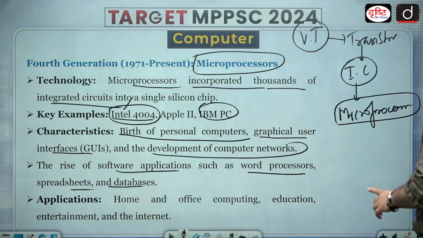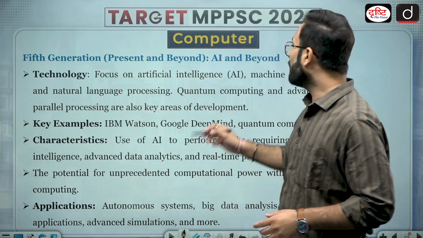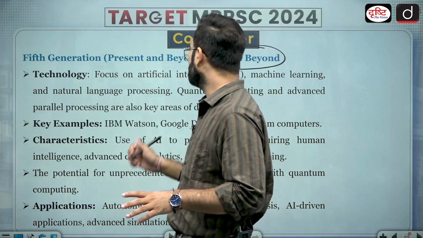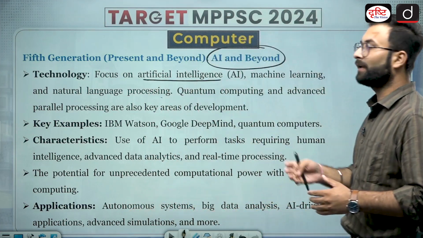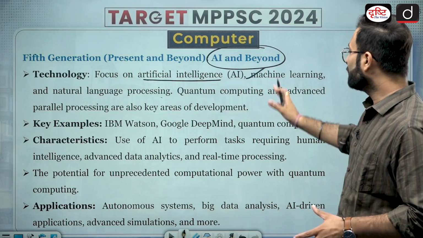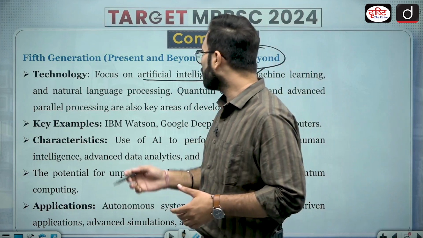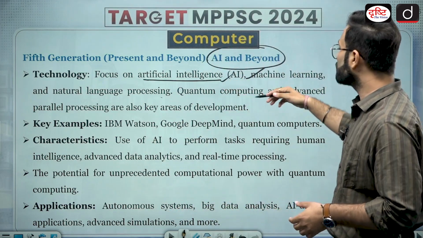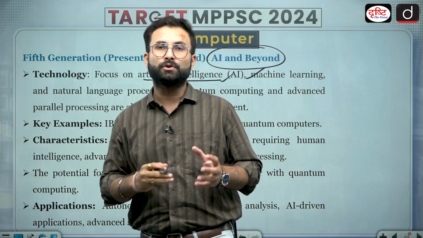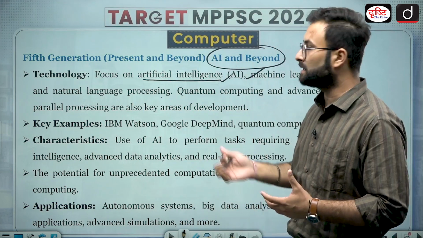Now coming to the next one, that is your 5th generation, or the present and beyond. These are basically your AI and beyond computers. The focus here is on artificial intelligence, machine learning, natural language processing, quantum computing, advanced parallel processing, etc. These are the terms which are used. We will talk about what is AI, what is quantum computing, and what is machine learning. But the thing is, now we are using more and more technology in this particular thing.